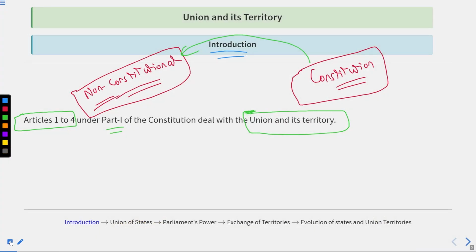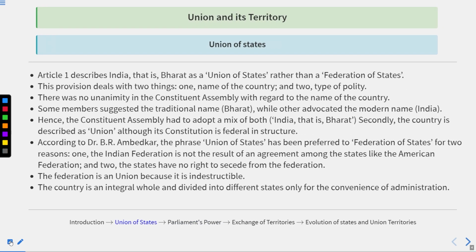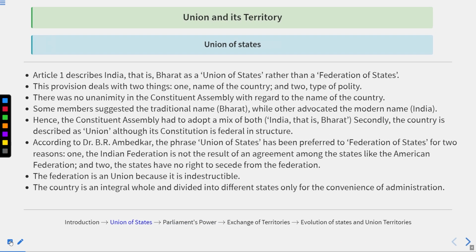So I hope that you have got the basic introduction and the basic build up before we go further into the series. Now when we talk about the union and its territories, the first thing which we could see here is the union of states. So first, Article 1 of the Indian Constitution describes India, that is Bharat, as a union of states rather than a federation of states.